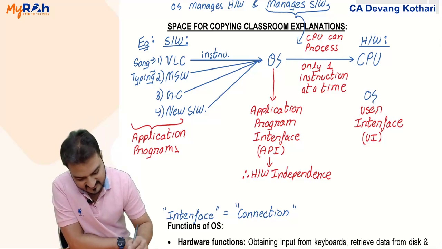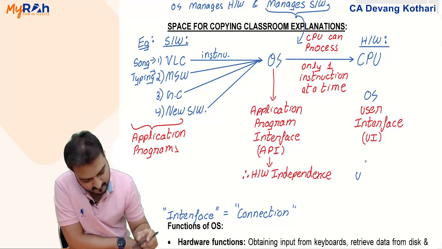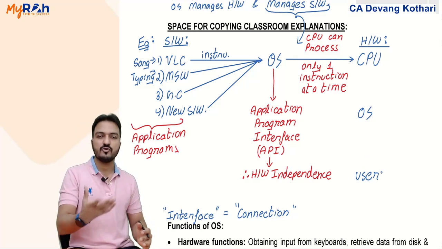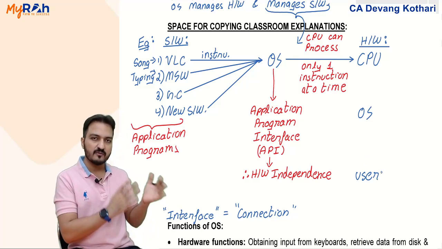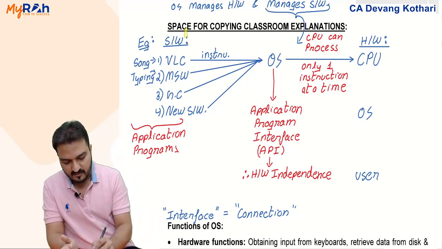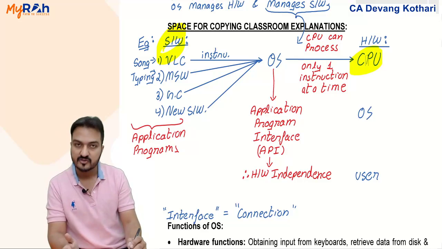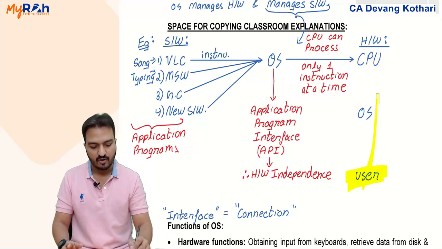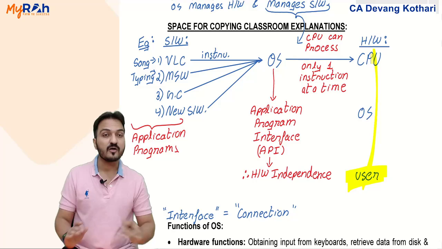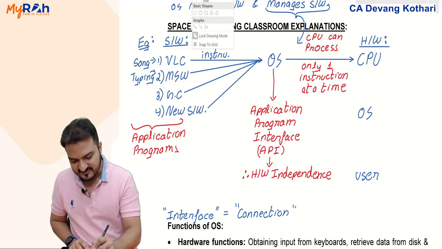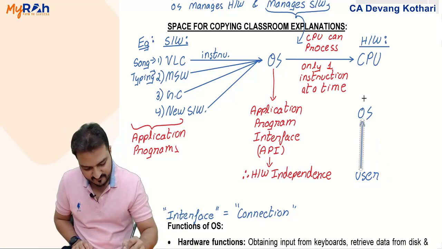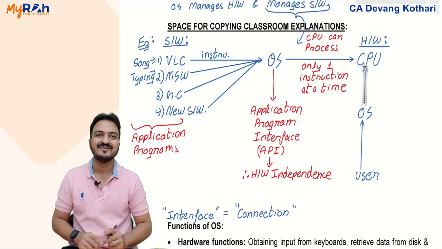What does this mean? This means that when a user like you and me wants to access the computer, then just like software is not allowed to give instruction directly to the CPU, similarly the user can never directly contact the CPU. For communication with the user also, there comes the operating system in between.